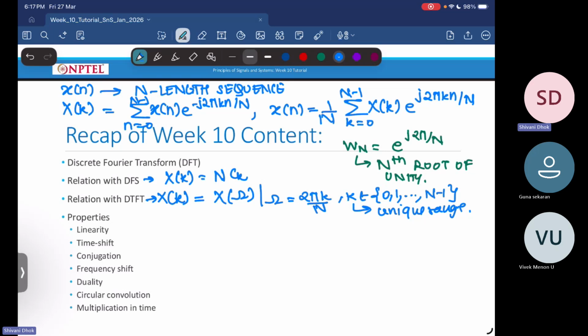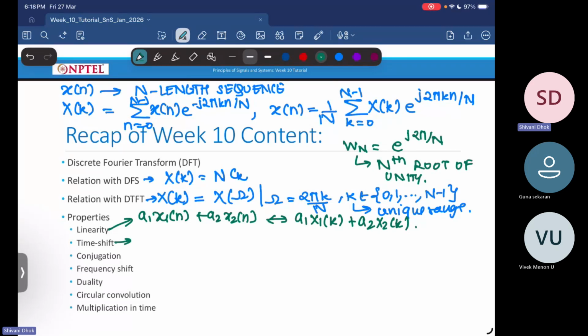And then we went on to look at different properties of your DFT. So again, the first property that we looked at was your linearity property. Your linearity property says that a1 x1 of n plus a2 x2 of n will have an N-point DFT as a1 X1 of k plus a2 X2 of k, where X1 of k and X2 of k are both N-point DFTs of x1 of n and x2 of n.